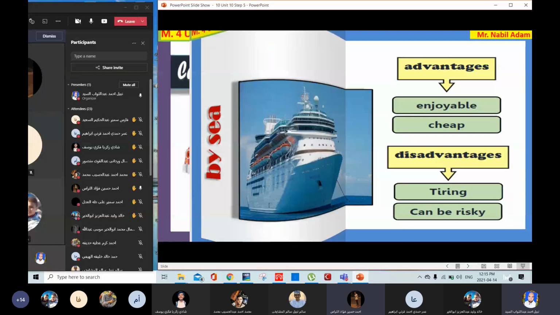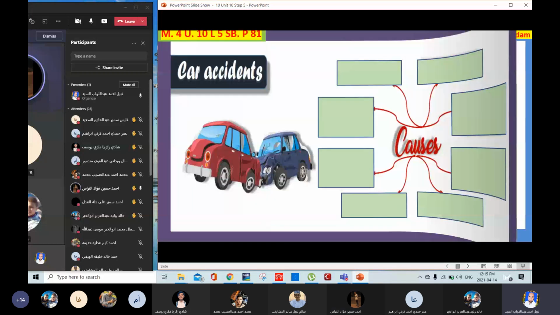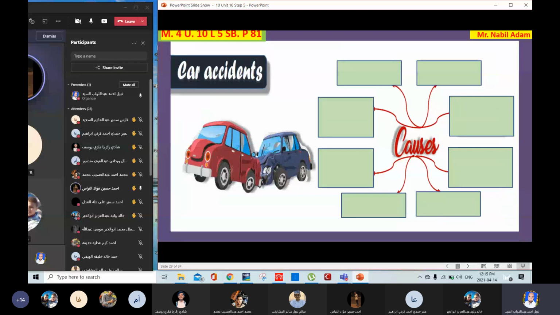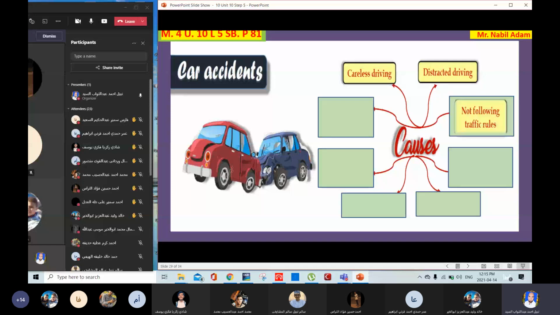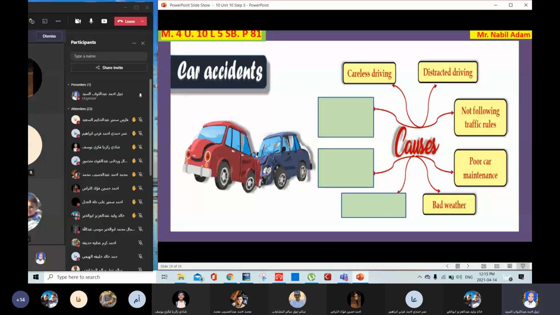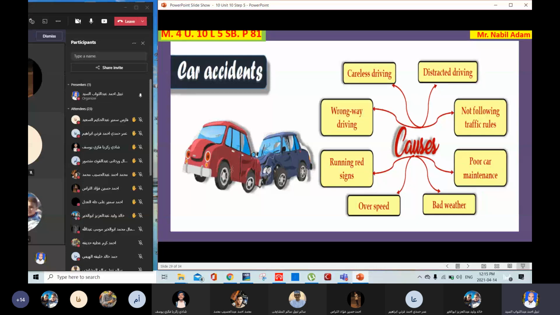And now let's talk about car accidents. What are the causes of car accidents here? Careless driving, distracted driving, not following traffic rules, poor car maintenance or fixing, bad weather, over speed, running red signs or not stopping at the red traffic light, wrong way driving.